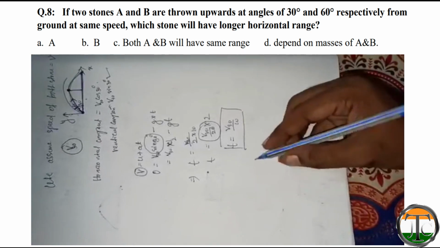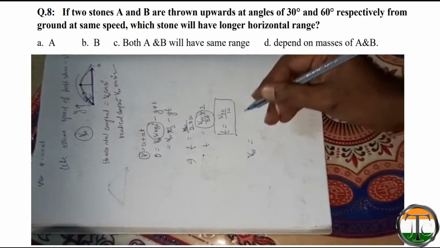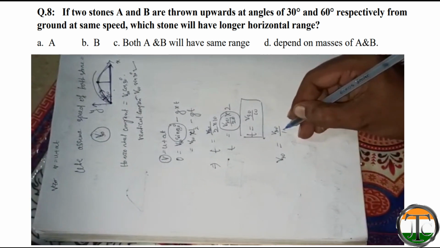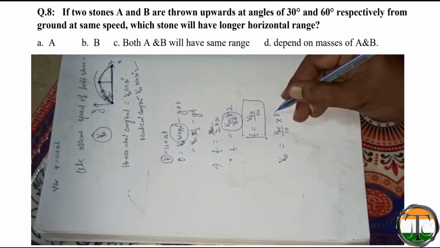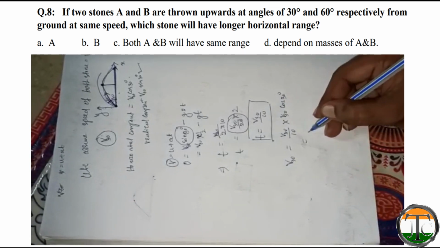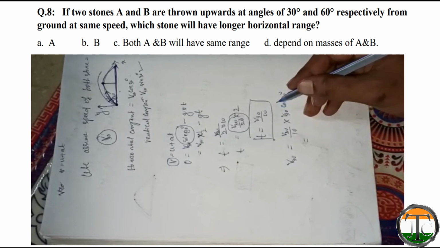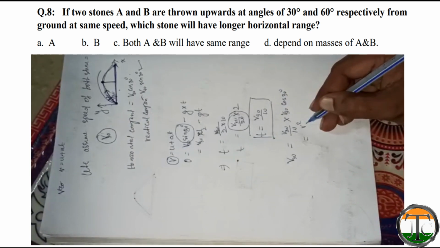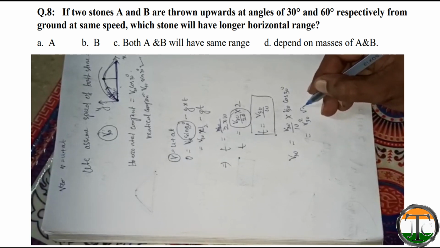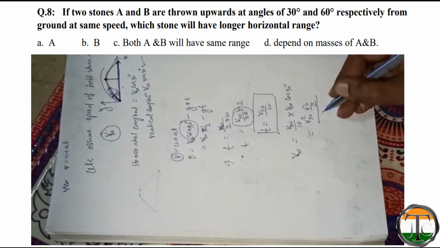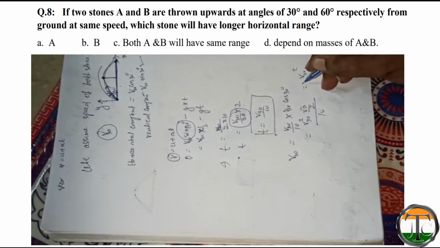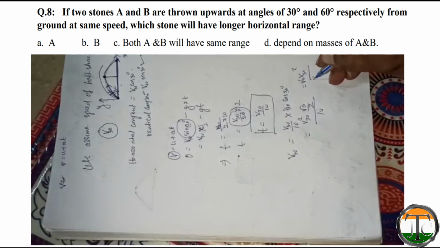For V30, horizontal displacement will be V30 by 10 into V30 cos 30 degree. So that will be V square, cos 30 degree is root 3 by 2, divided by 10, that is equal to V30 square root 3 by 20.